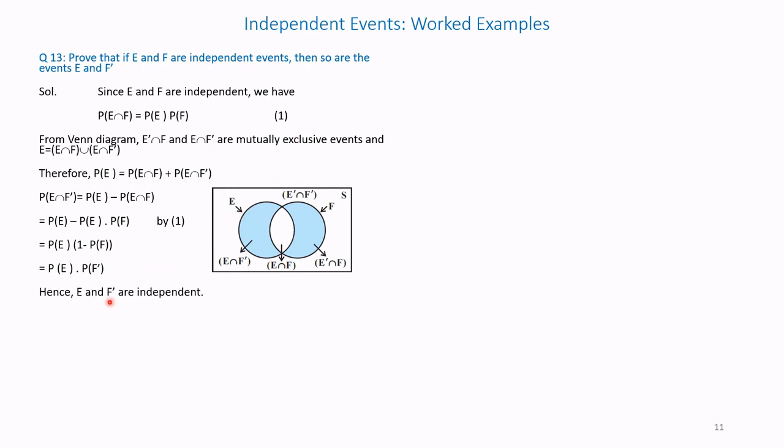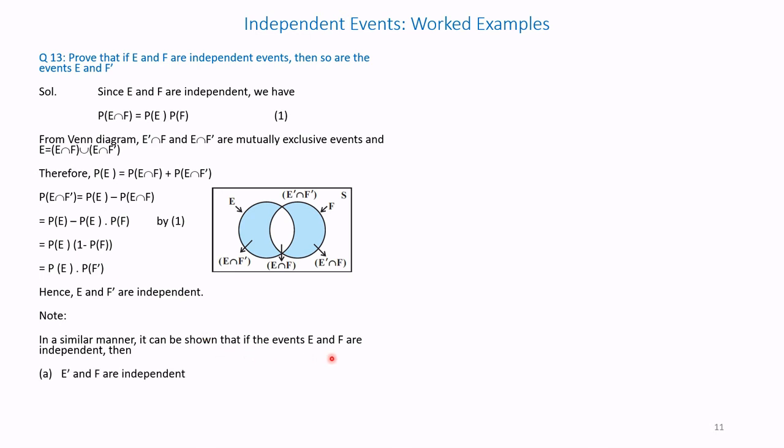Therefore, hence E and F dash are independent. Note, in a similar manner, it can be shown that if the events E and F are independent, then E dash and F are independent, and E dash and F dash are independent.